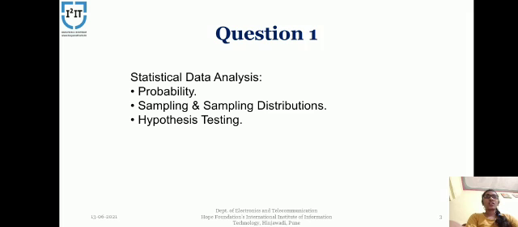Question 1. Statistical data analysis is a procedure of performing various statistical operations depending upon the number of variables. The researcher performs different statistical techniques. The basic course of statistical data analysis is to identify the trends. For example, in the retailing business,